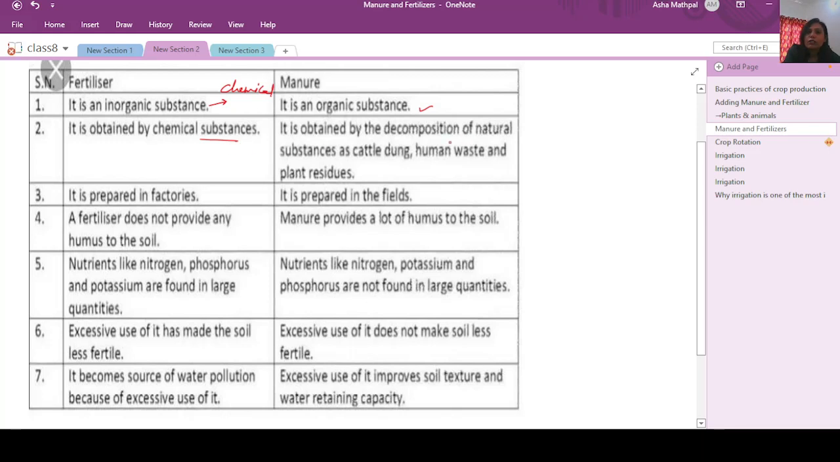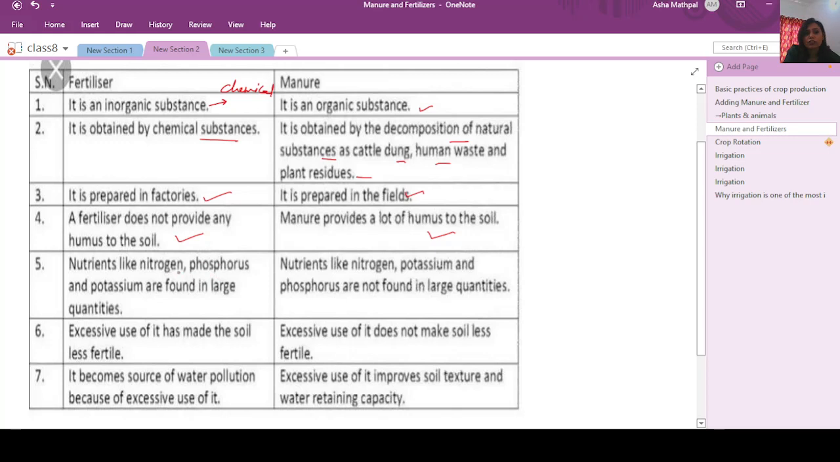Manure is obtained from the decomposition of natural things like cattle dung, human waste, plant residue. Plant residue means fallen leaves or fruit or flower or twig, anything which is associated with the plant. Then fertilizers are made in factories, manure is made in fields. Fertilizer does not provide humus to the soil, because humus is obtained from dead and decaying organic matter. On the other hand, manure of course provides humus to the soil.